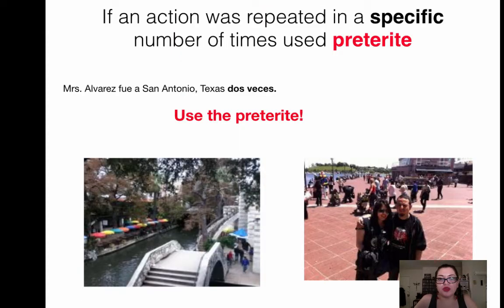If the action was repeated a specific number of times, then you have to use the preterite. For example, Miss Álvarez fue a San Antonio, Texas 2 veces. How many times? 2 veces. This is a very specific number of times, right? So that's why you need to use the preterite. I went to San Antonio and I had a lot of fun with Alfonso.